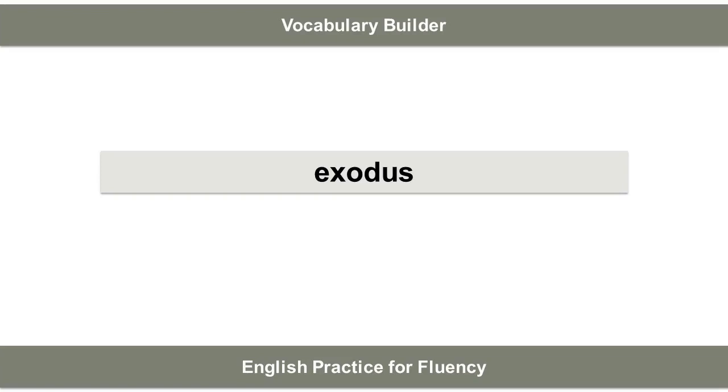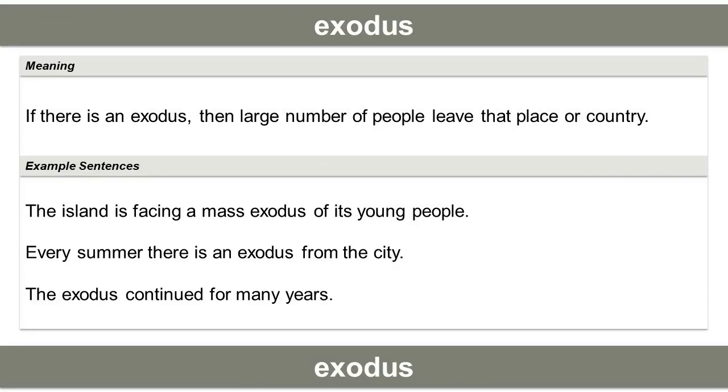The vocabulary word is exodus. Meaning of the word. If there is an exodus, then a large number of people leave that place or country. Example sentences. The island is facing a mass exodus of its young people. Every summer there is an exodus from the city. The exodus continued for many years.